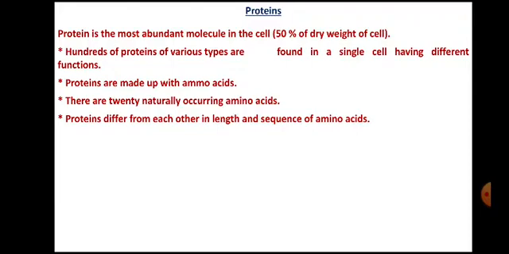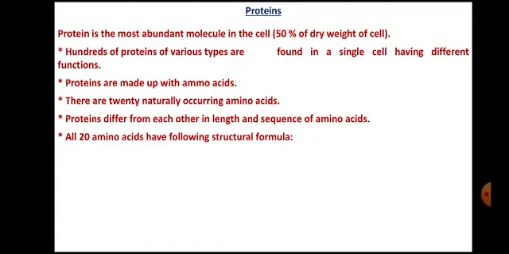Sequence and length of amino acids is the principal difference between different types of proteins present in a single cell. These 20 different amino acids are responsible for such differences in length and sequence.